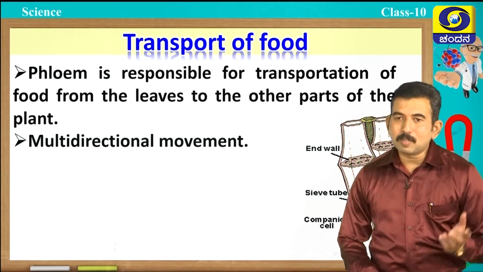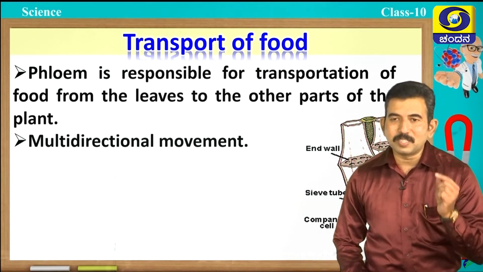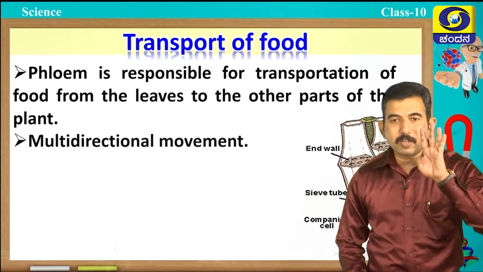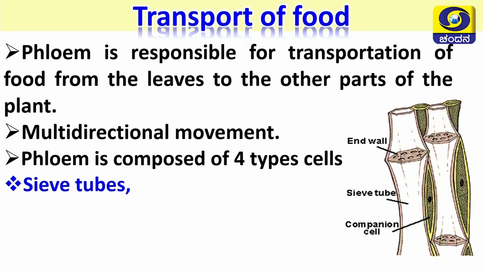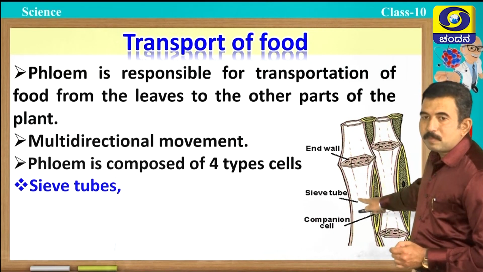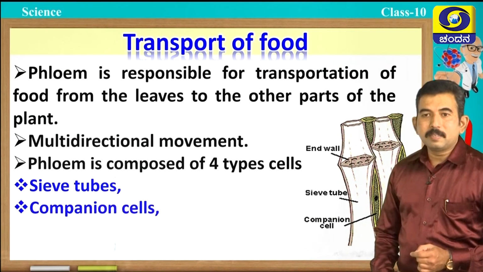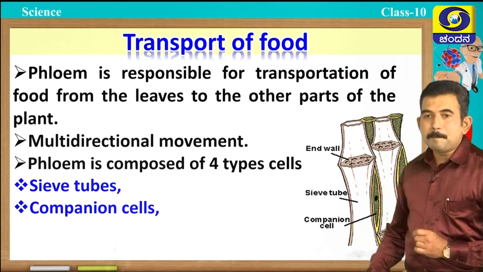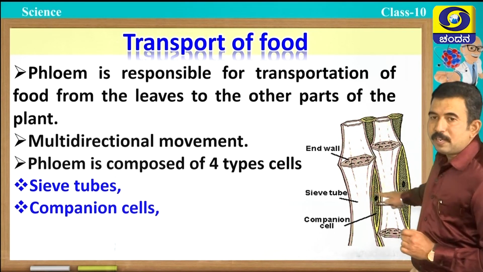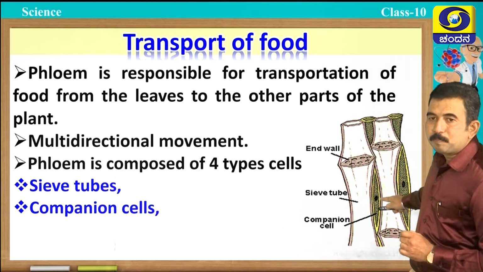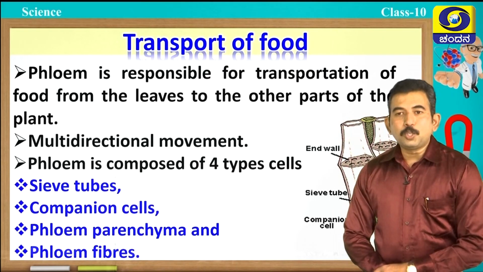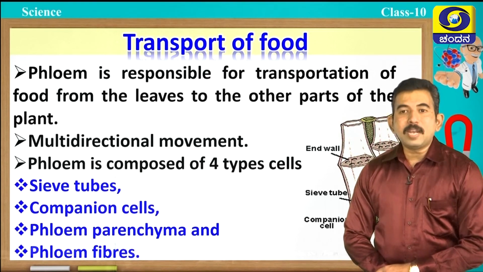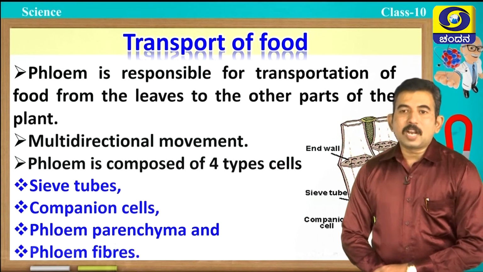What are the different types of cells present in phloem? Yes, students, you are right. There are mainly 4 types of cells present in phloem tissue. Sieve tubes. In this picture, you can see the sieve tube. Next, a very important cell is the companion cell, which is present very close to the sieve tubes. Phloem parenchyma and phloem fibers. Out of these, sieve tubes and companion cells play a very important role in transportation of food.